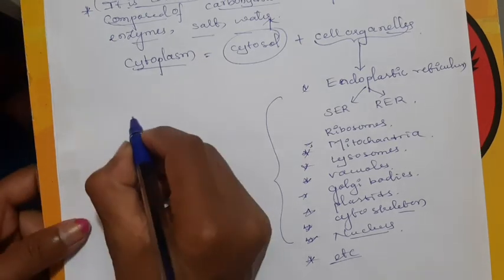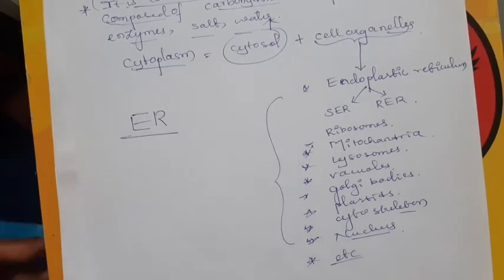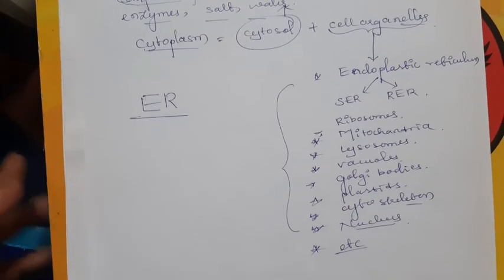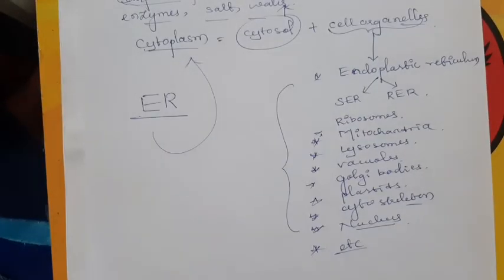In short, we can say the endoplasmic reticulum is ER. Endoplasmic reticulum. Okay. Then where is it present? Endoplasmic reticulum is present in the cytoplasm. Then what is endoplasmic reticulum? What is the function of endoplasmic reticulum? What are the types of endoplasmic reticulum? We can discuss now.